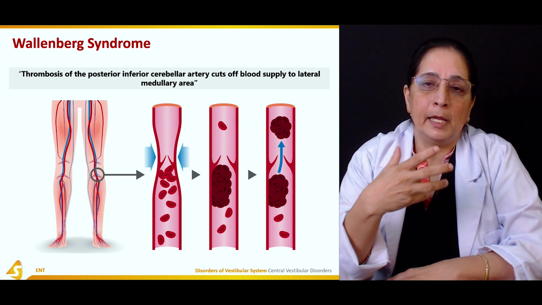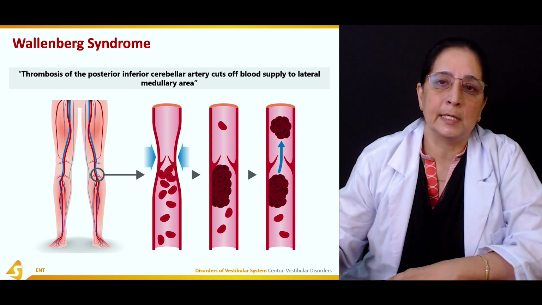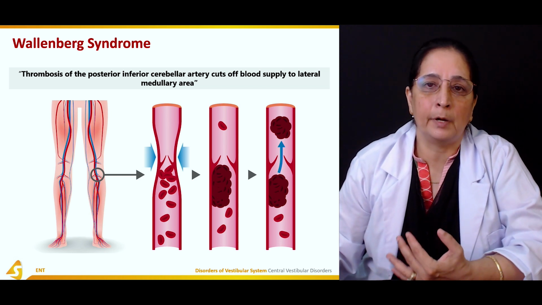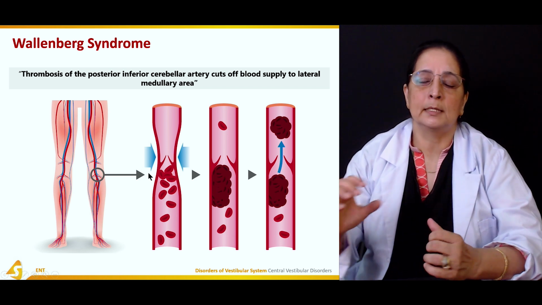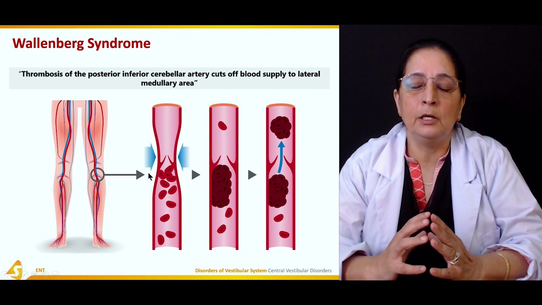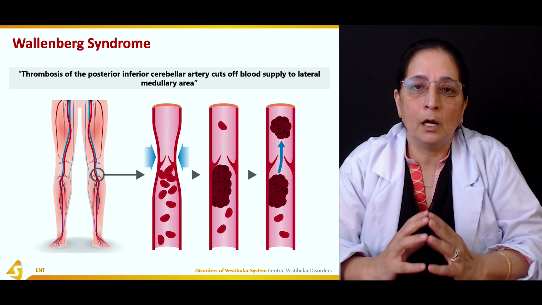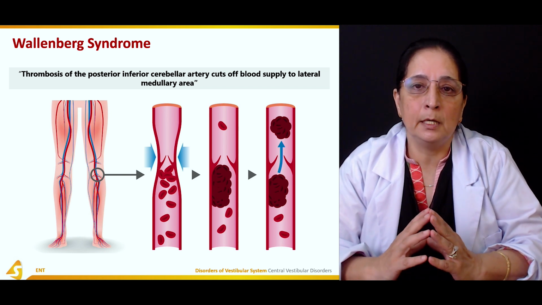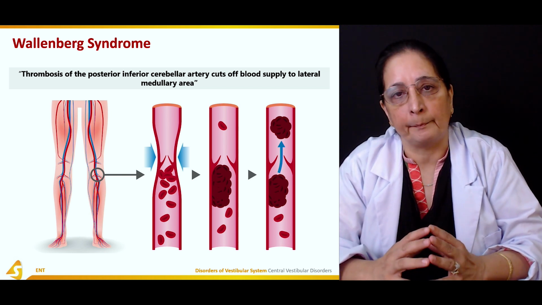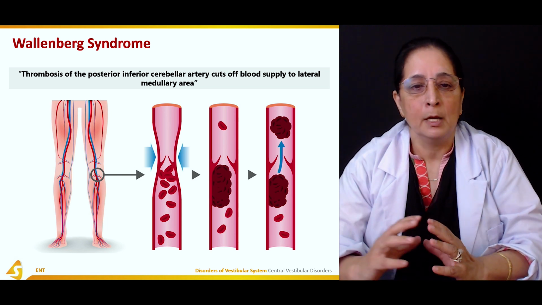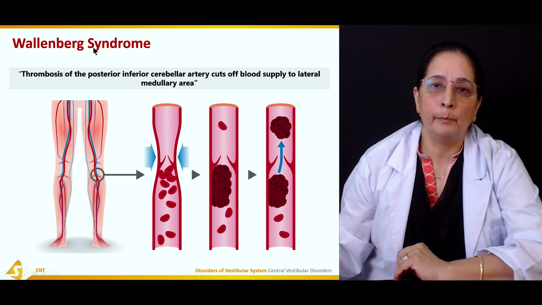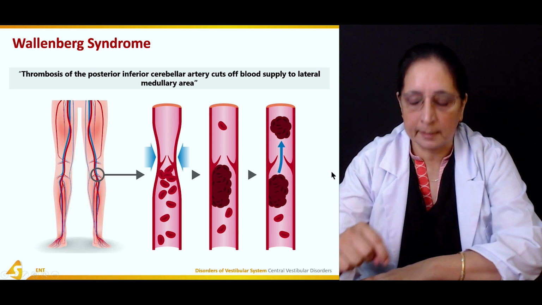As a result of that obstruction, there is decreased supply of blood. So in Wallenberg syndrome, the medulla oblongata, which is part of the brain stem, is affected.